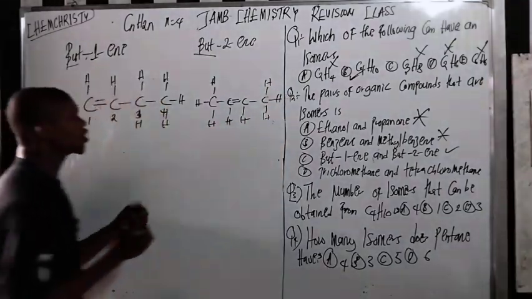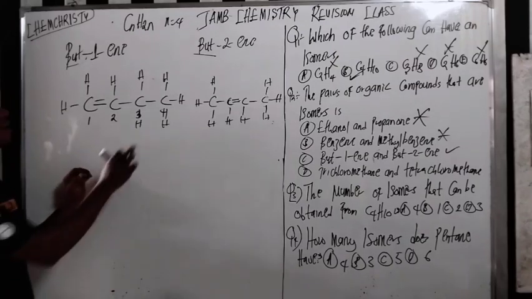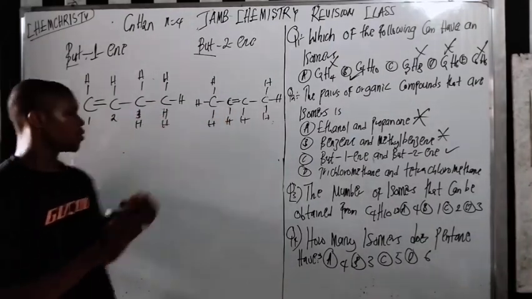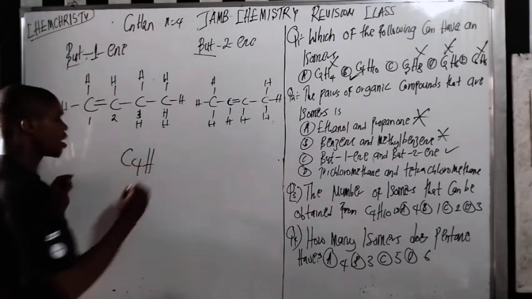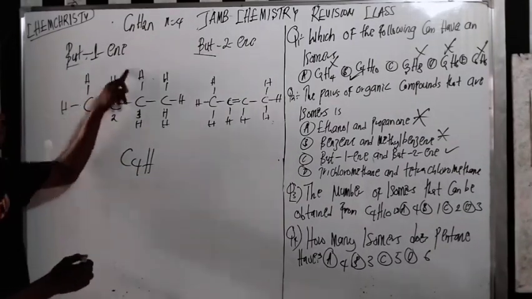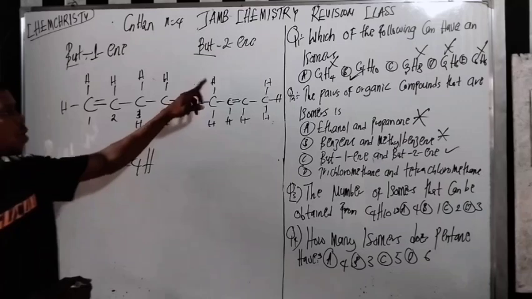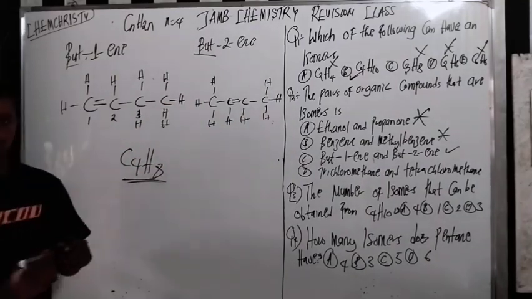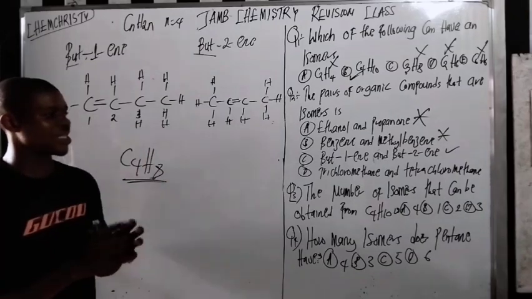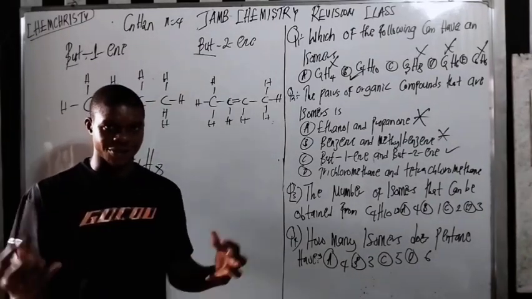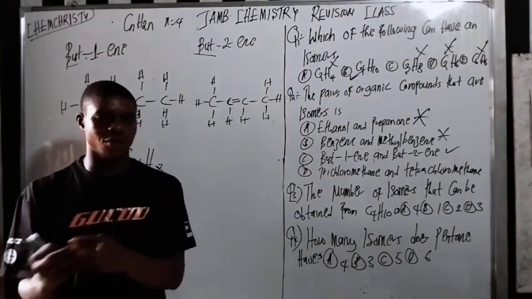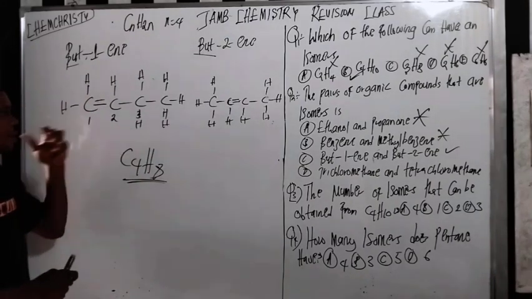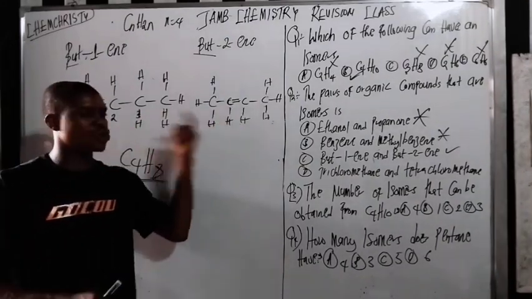It's okay. So if you check it very well, they have the same molecular formula. 1, 2, 3, 4. 1, 2, 3, 4. C4H, how many hydrogen? 1, 2, 3, 4, 5, 6, 7, 8. 8 here. Do you understand? So now two of them have the same molecular formula but different structure. Why are they different in structure? Because the position of the double bond is at carbon 1 here, and the position of the double bond is at carbon 2 here.